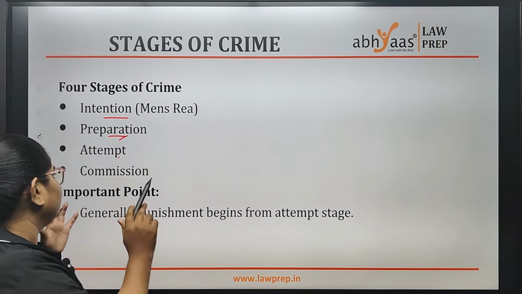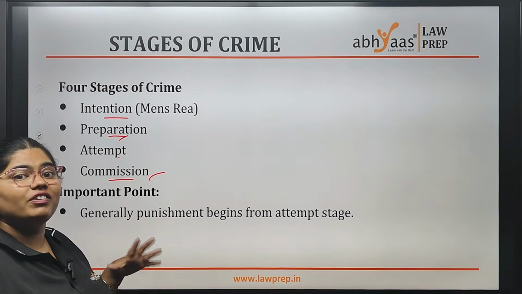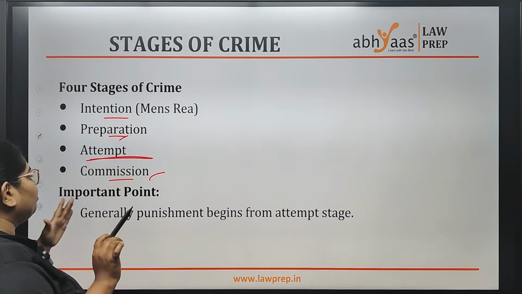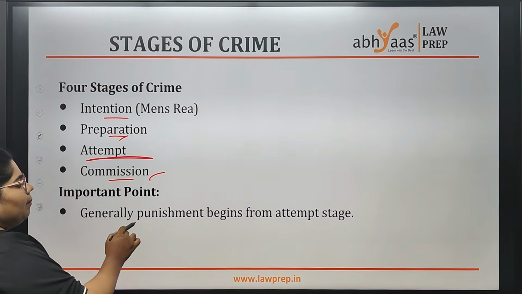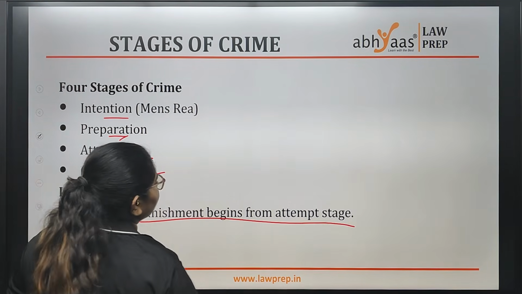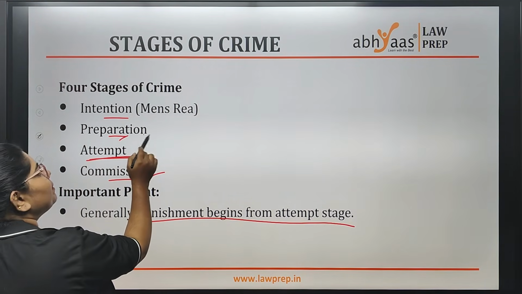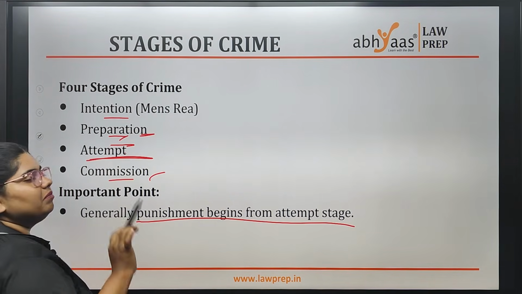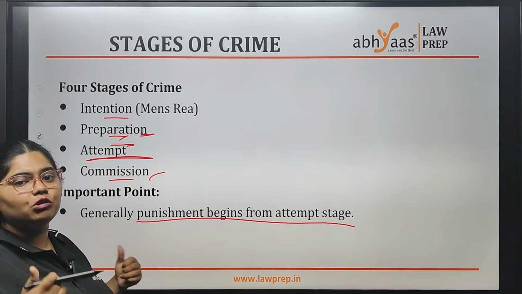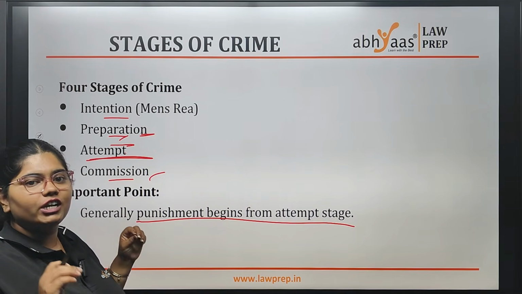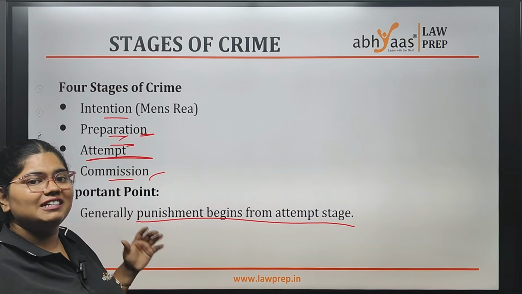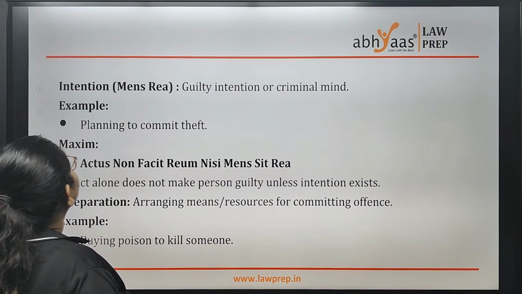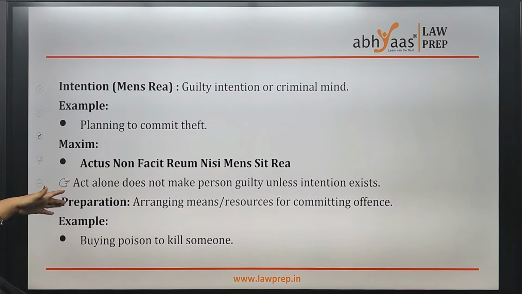If he eats, he'll die. That is commission. If he doesn't eat, it will stop here, at attempt. An important point to note is that punishment begins from the stage of attempting. Preparation is not punishable. But if you attempt it, it's enough to punish you. We say attempt to murder. Even attempting is punishable. Whether that person dies or not, you will be punishable. I have explained it already.